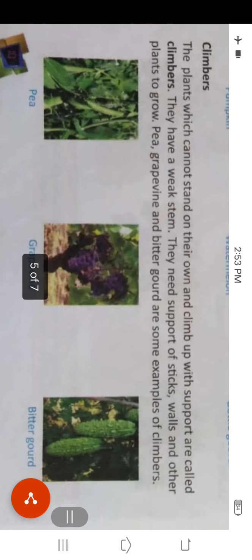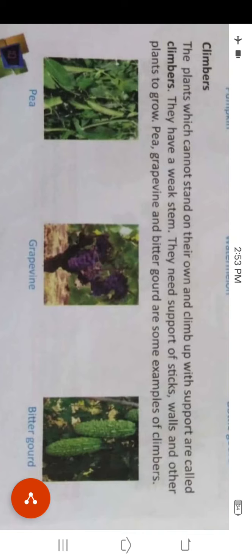Now we will read about the climbers. The plants which cannot stand on their own and climb up with support are called climbers. They have a weak stem. They need the support of sticks, walls, and other plants to grow. Pea, grapevine, and bottle gourd are some examples of climbers.